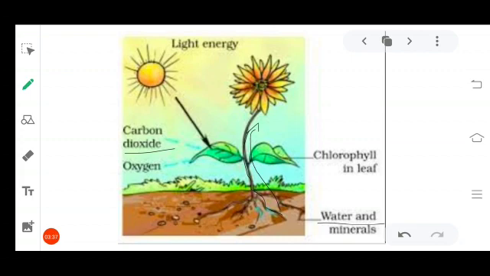carbohydrates. Already there is chlorophyll. Green color pigment is present in the leaves, which is called chlorophyll. So with the help of chlorophyll, by absorbing sunlight and also carbon dioxide and water, the plants make food materials. So let's understand this in detail. Let's look at the structure of the cross section of a leaf in the next video.